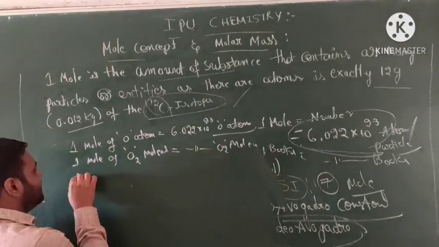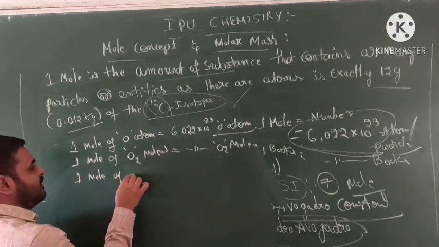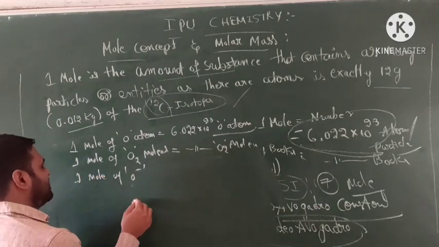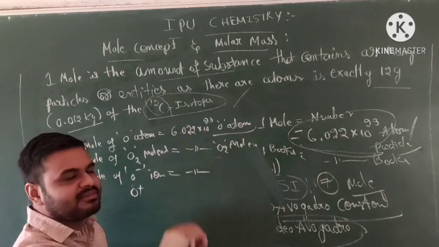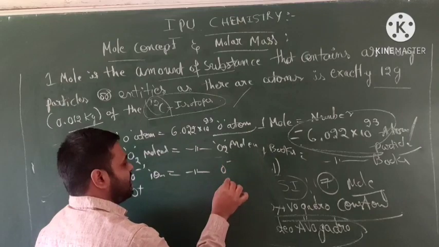So 1 mole of oxygen ions, either plus or minus, what will they equal? This is the same number, 6.022 × 10^23 ions, minus or plus.